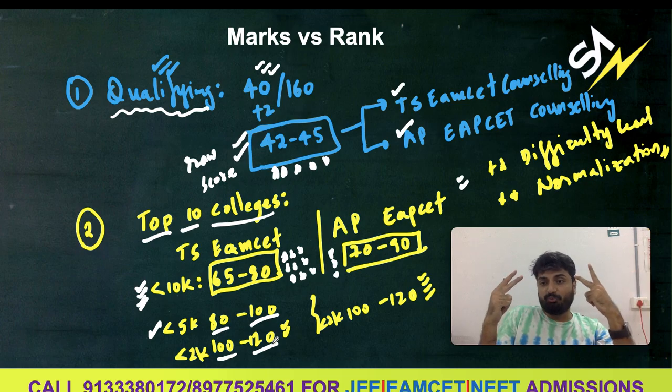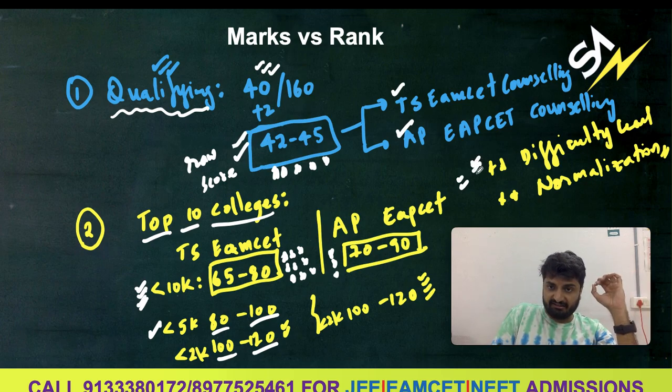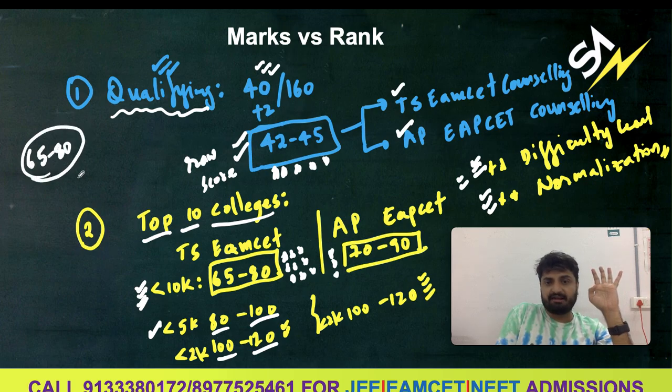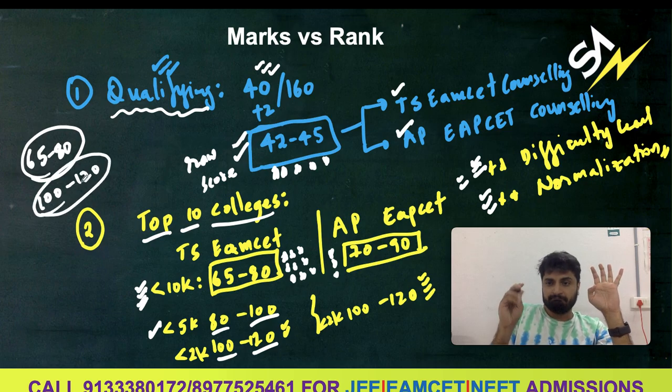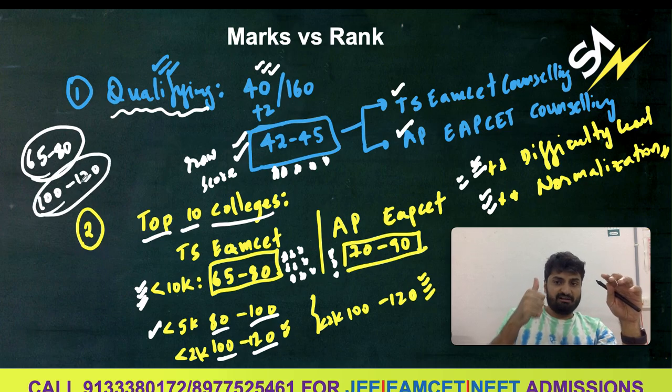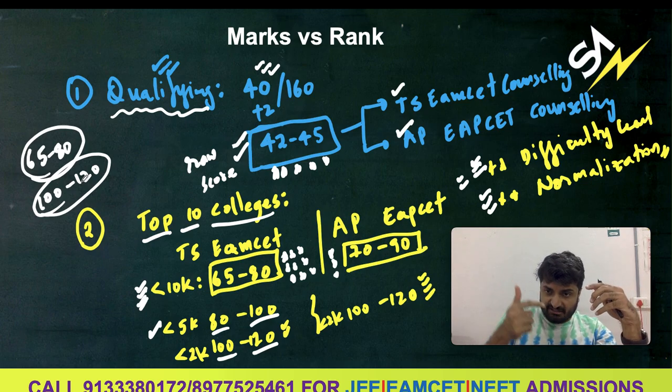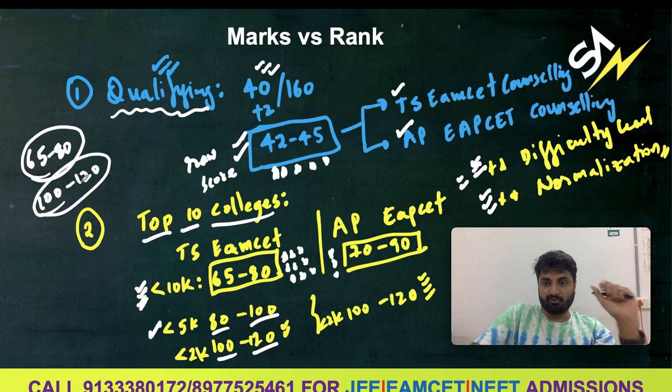Of course, there are two more important factors like difficulty level and normalization that we have to look at. So we should be aiming for a total of 65 to 80 as our first target, and once we are achieving that, then 100 to 120. So priority is qualifying, getting below 10,000 and then getting below 2,000. So you should prepare in this sequence.